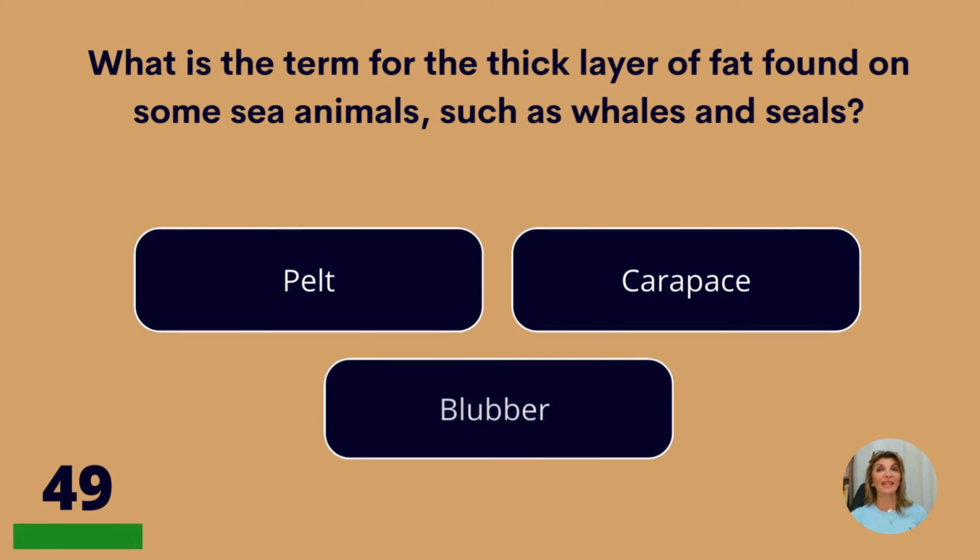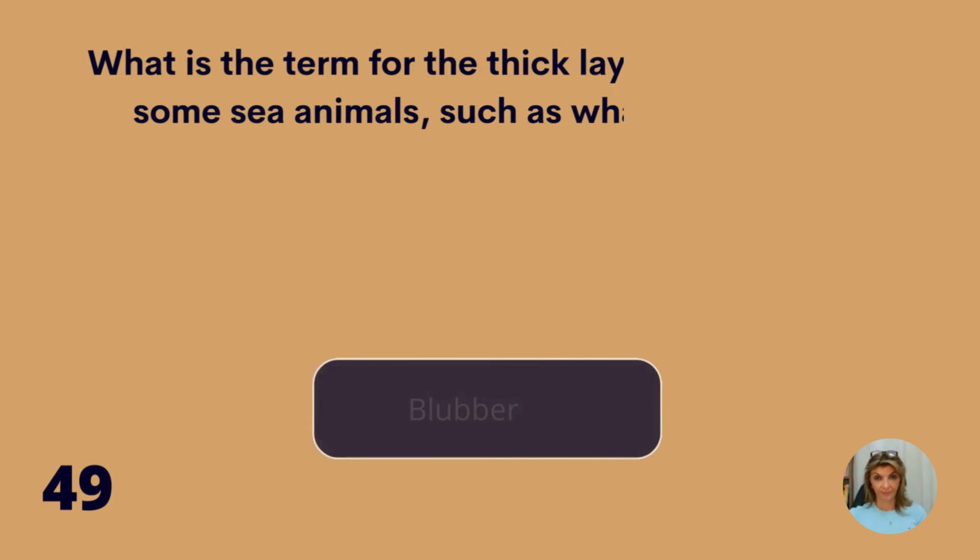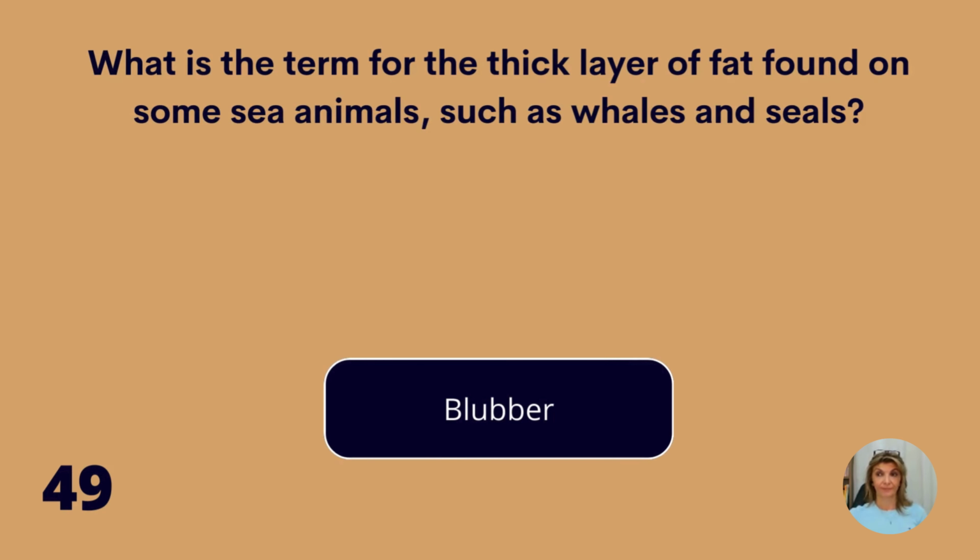What is the term for the thick layer of fat found on some sea animals such as whales and seals? Pelt, carapace, or blubber? Blubber.